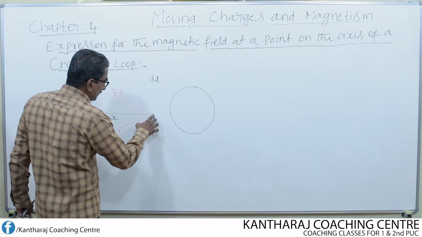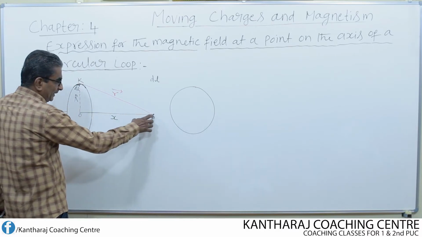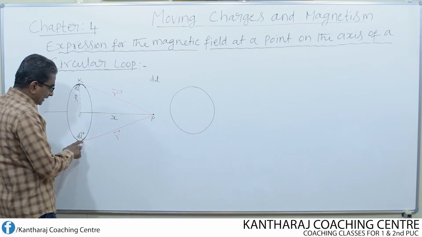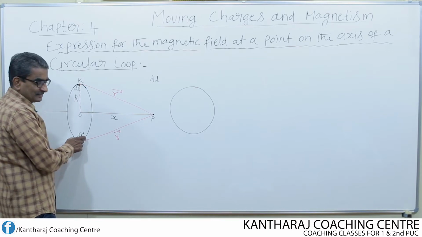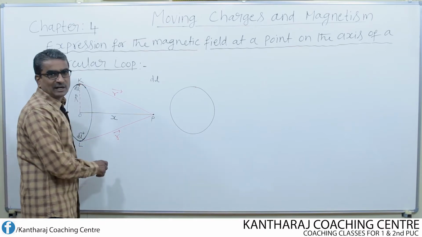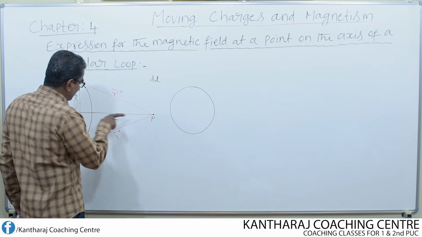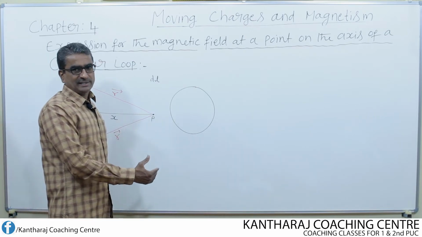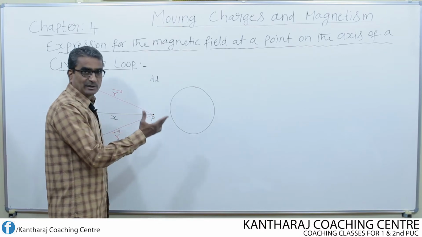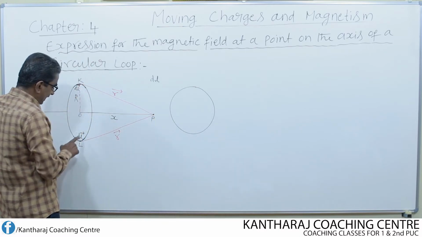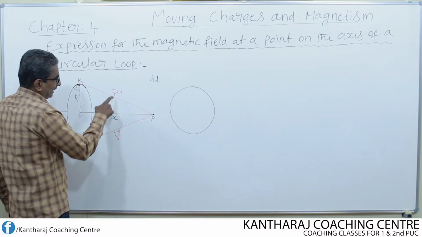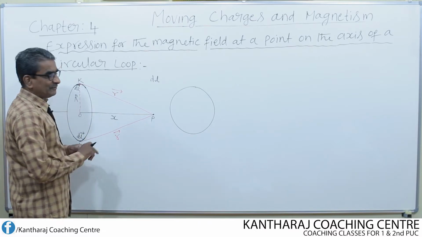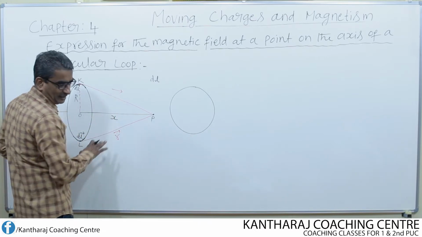Similarly, the position vector of the same point P from the midpoint L of this element is once again vector r. Since this point P is on the axis, it is at equal distance from K and L. So that is why I am considering the same position vector r and r.